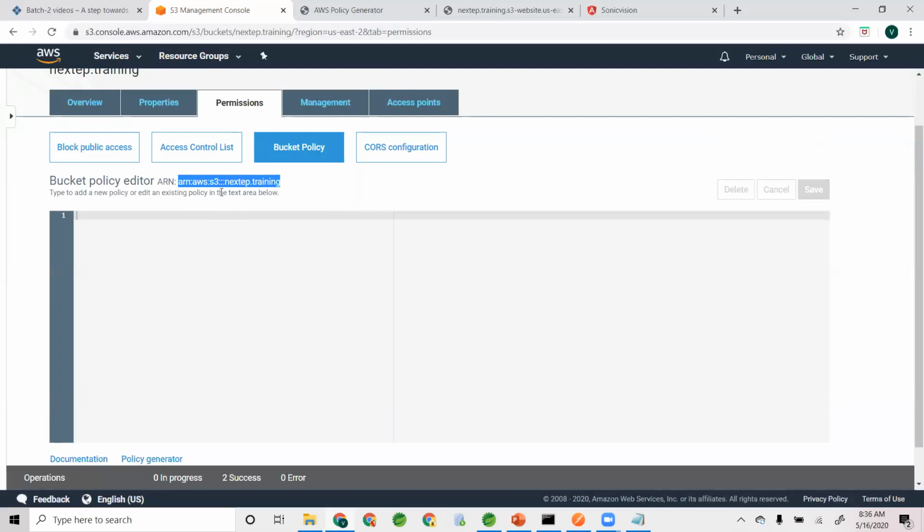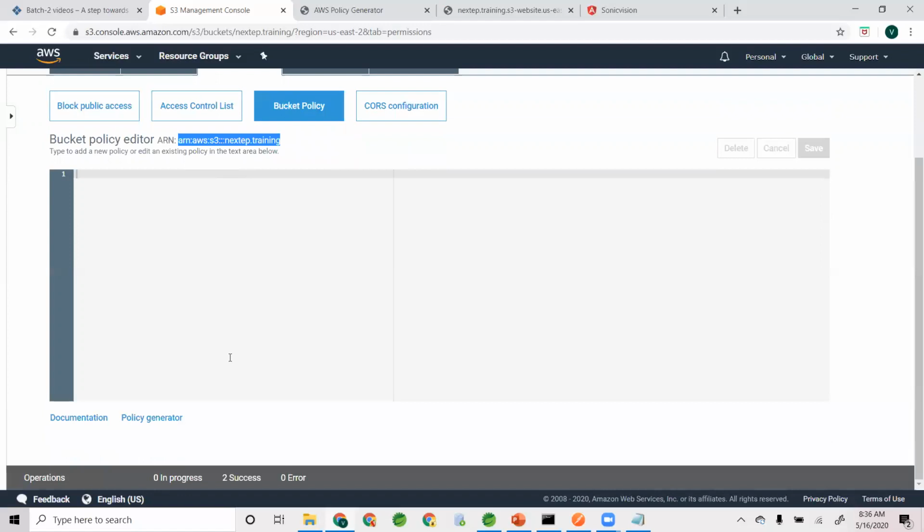Okay, let's copy that. We need that. So when you create a policy, what I'm going to do now is grant read permission on all the objects within this resource ARN. That is what I'm doing. So I want to give read access to all the objects in this bucket. Rather than saying in this bucket, I'm saying in this resource with the ARN. Does that make sense? So that's how we define it.